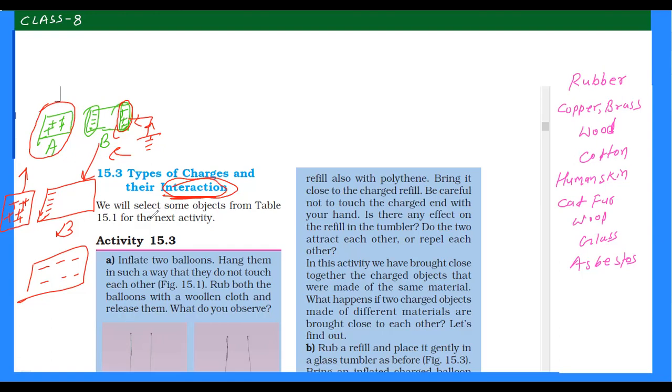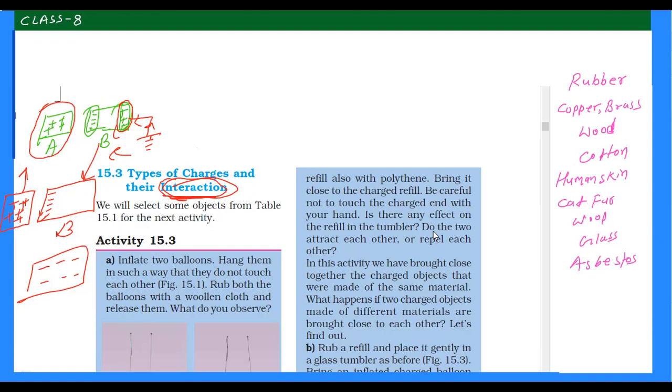So the cloud is already charged and the ground induces charge on its surface, and these two charges move towards each other to get neutralized. We'll learn this in detail in lightning, right?